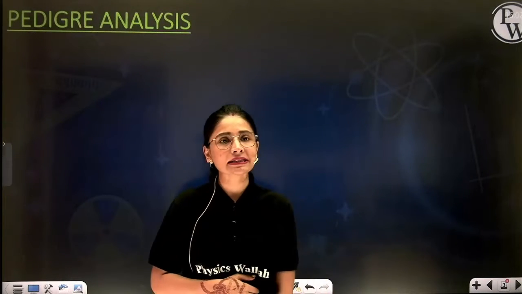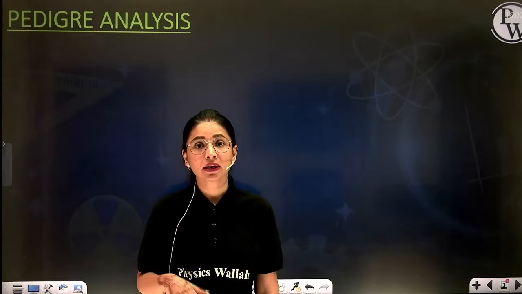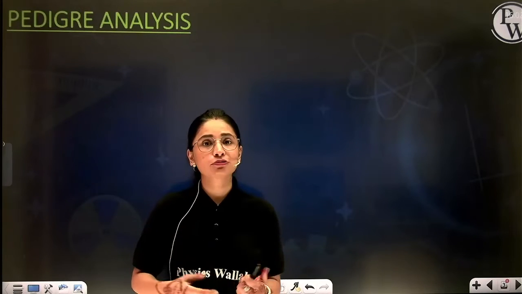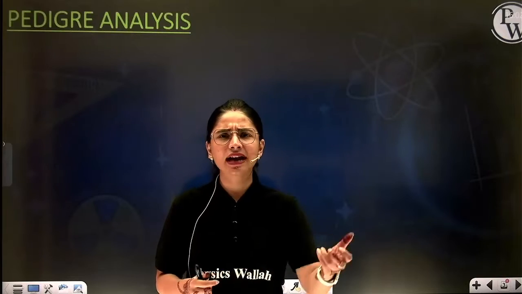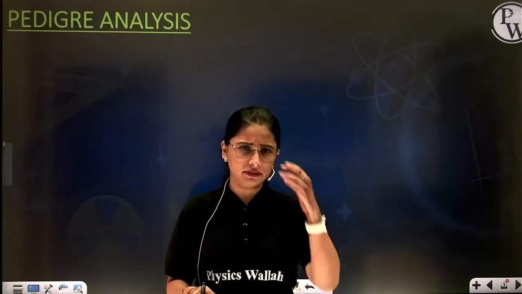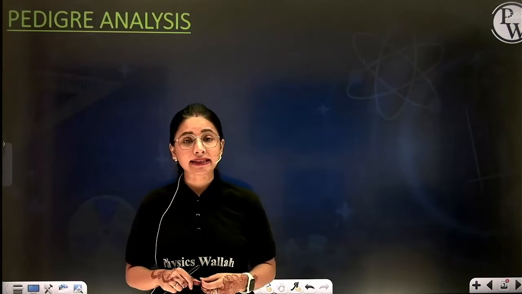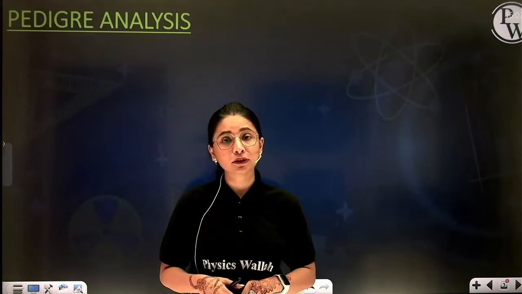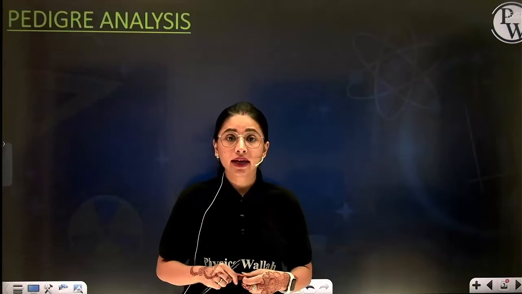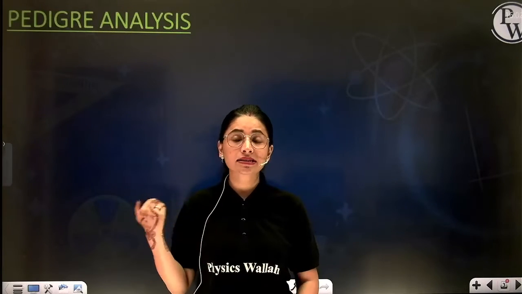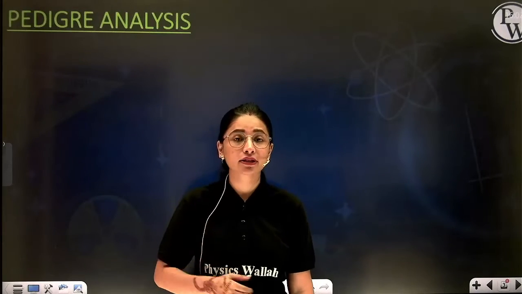This pedigree analysis has helped a number of couples who are expecting their child. For example, there is a genetic disorder which has been in the family. Now there is an expecting couple, meaning a couple who is expecting a child. They are worried that the same disorder may pass to their child.